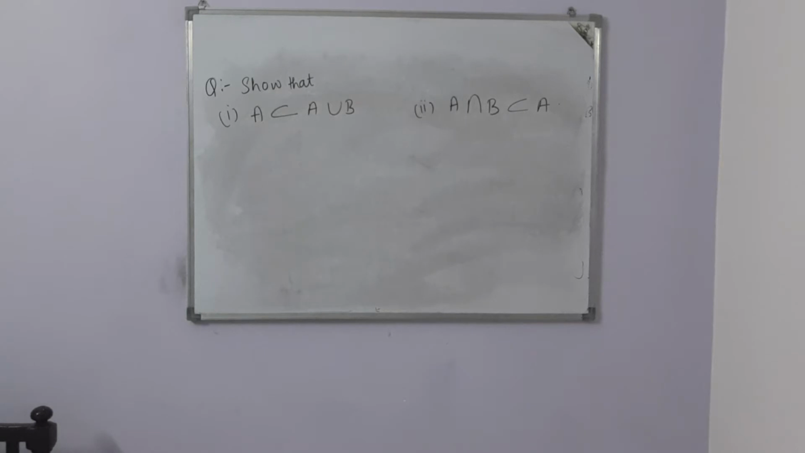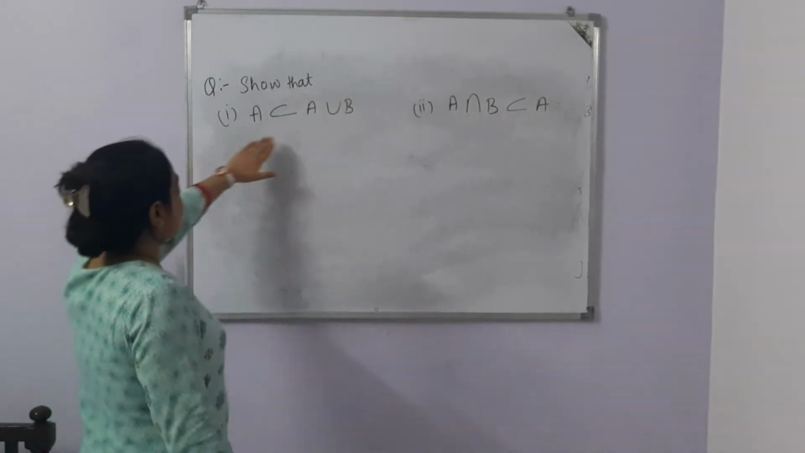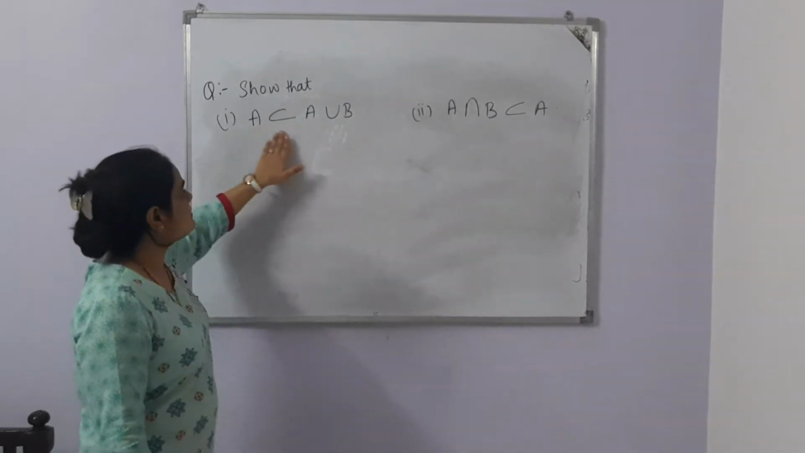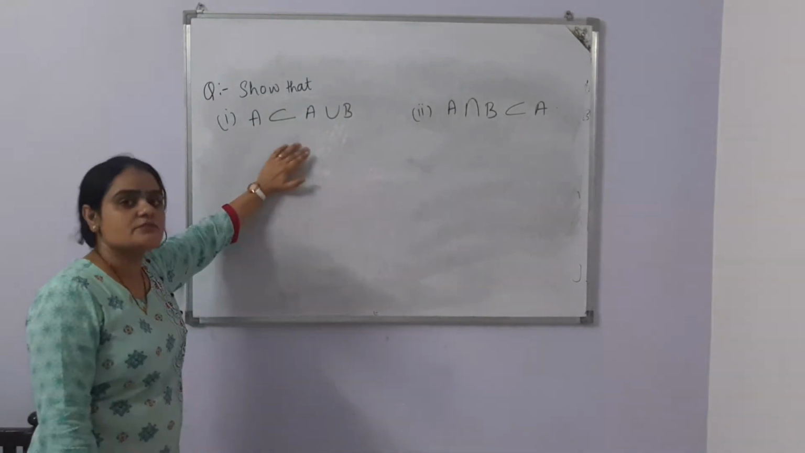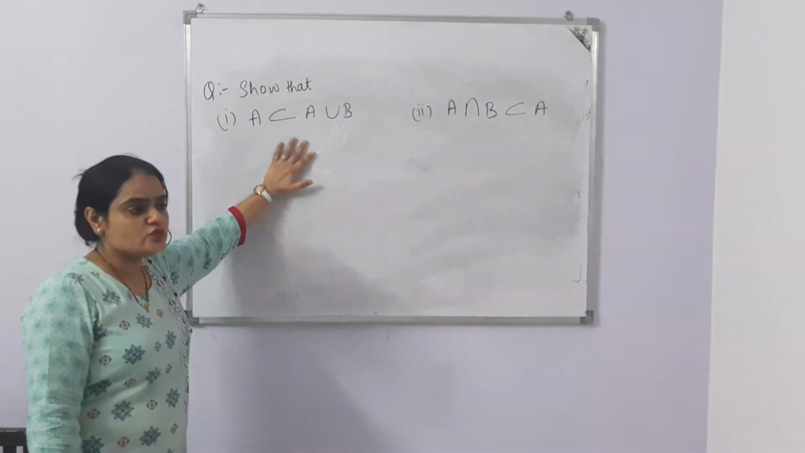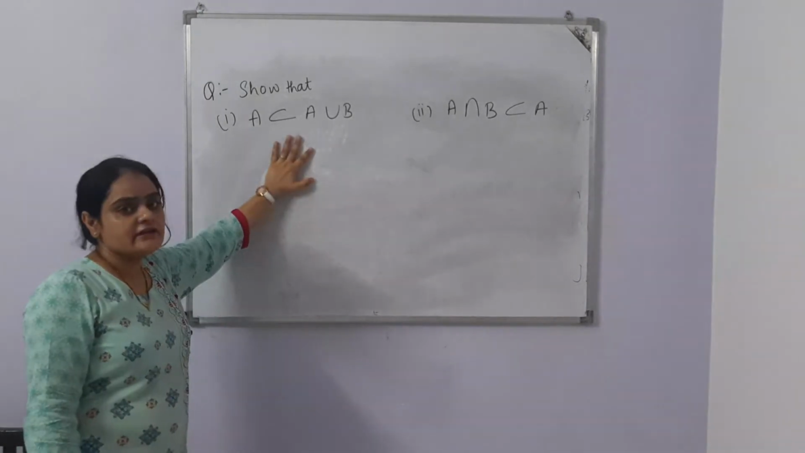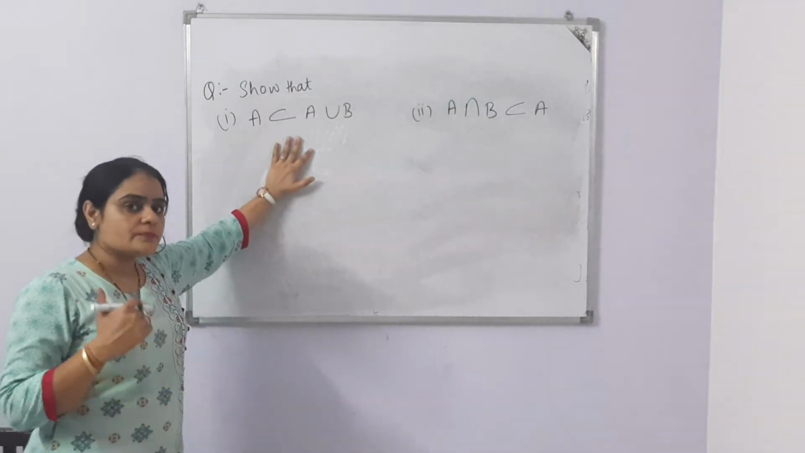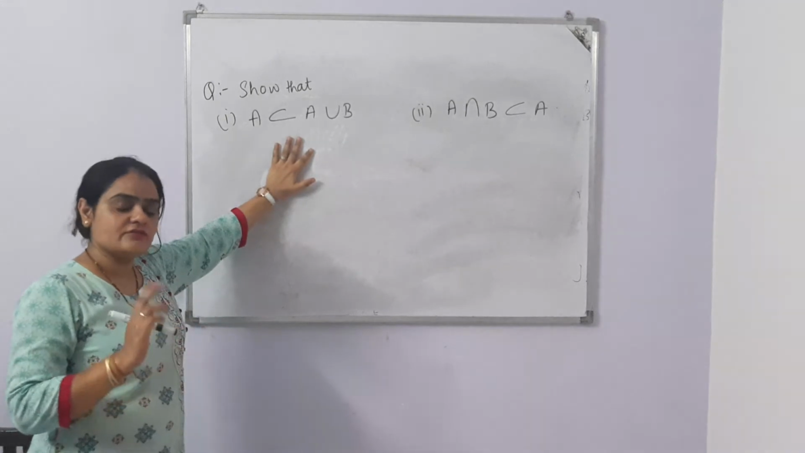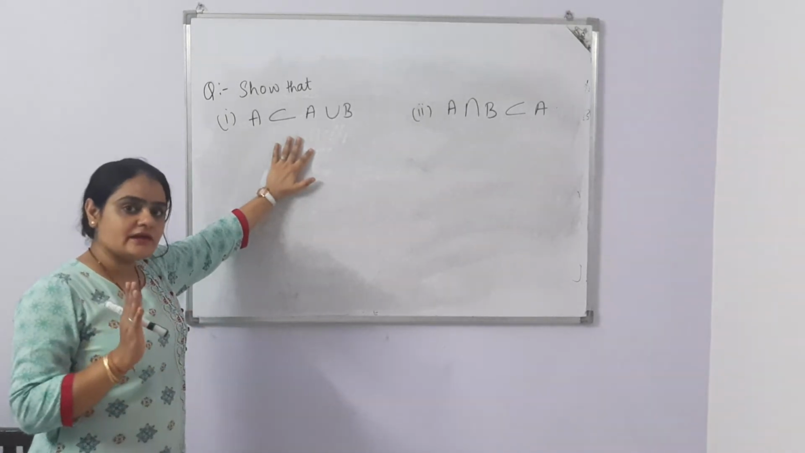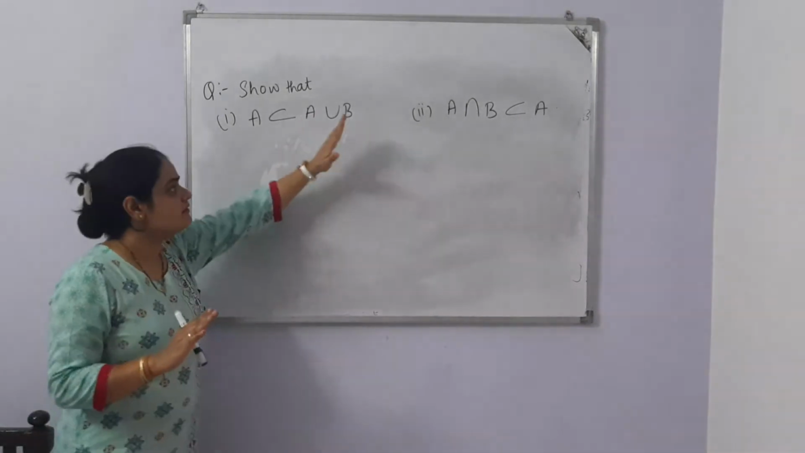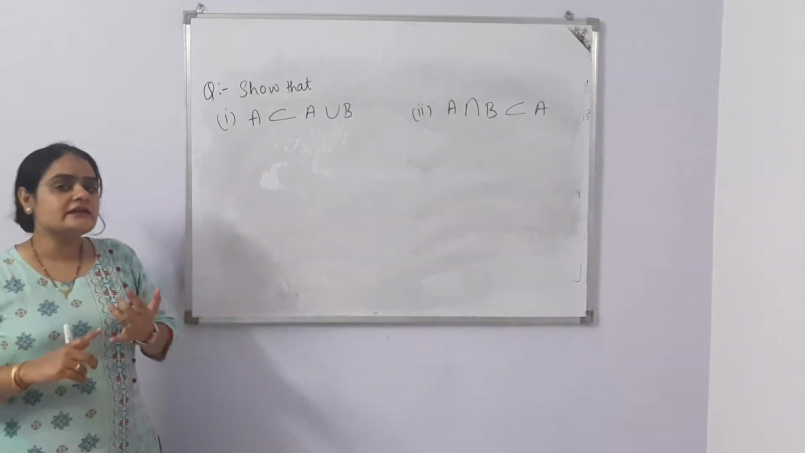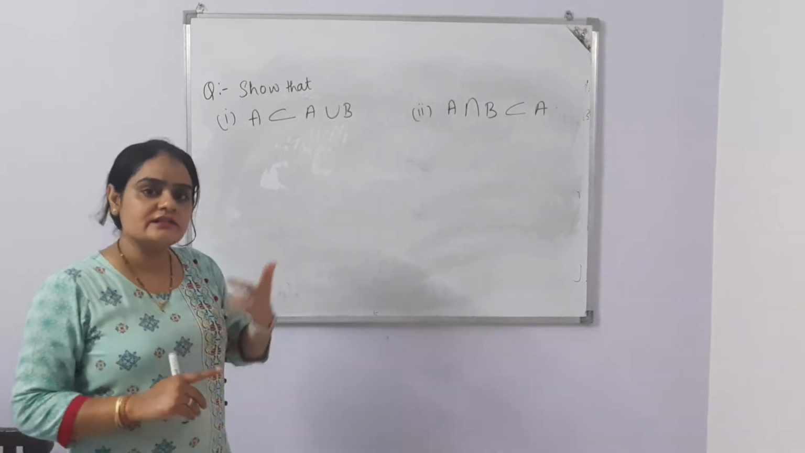Another question is, show that A is a subset of A union B and A intersection B is a subset of A. We need to prove these two results. Well, from Venn diagram we can show these results very easily, but we need to prove. There are two ways to prove this question. First one, the ideal way, is that we'll solve it theoretically. And another way is to take examples and solve this result.